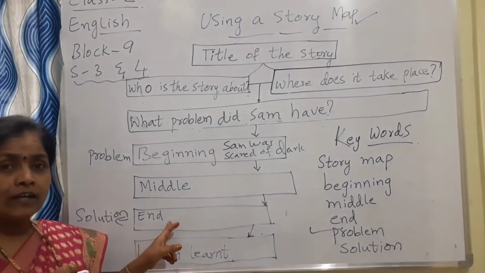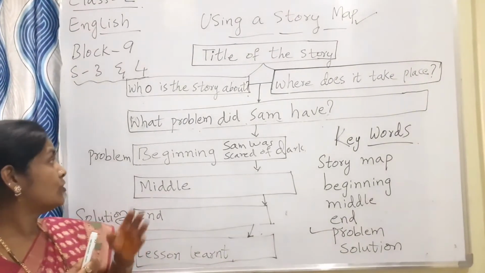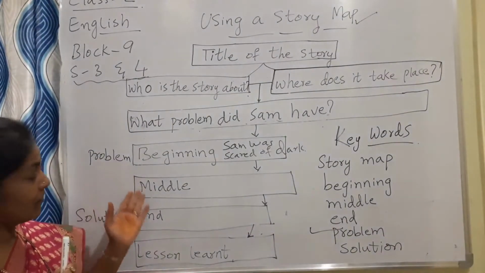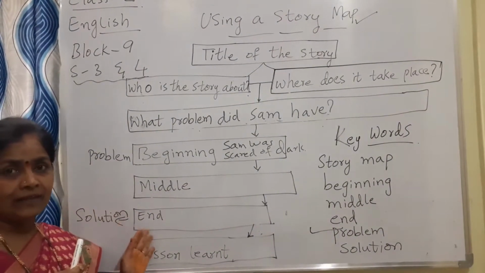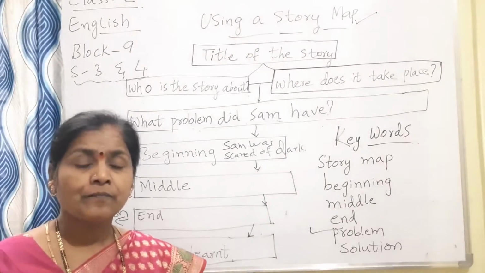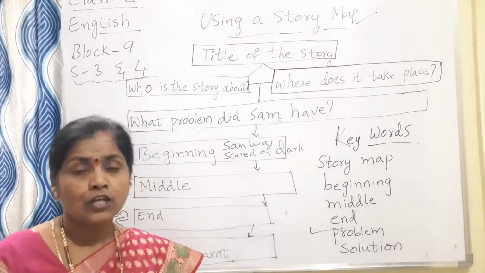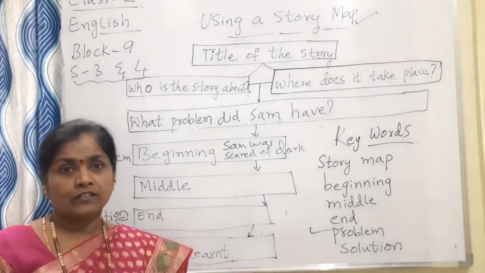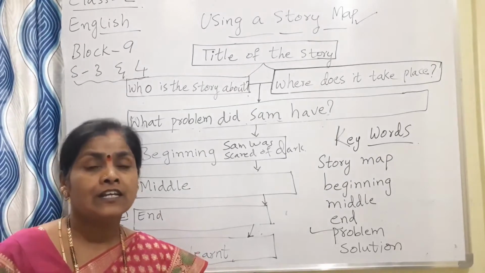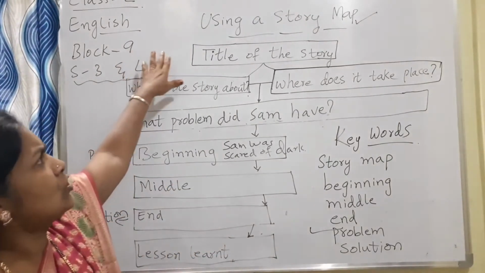In the end the lion was very hungry and it was left there. So for the problem in the beginning, we got a solution in the end. What is the moral of the story? You should think very wisely, be very intelligent, and not panic over silly things.